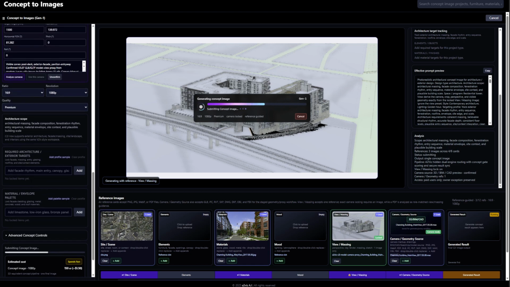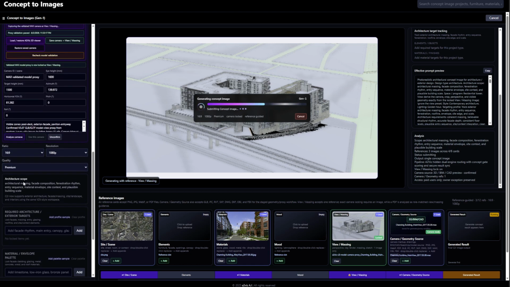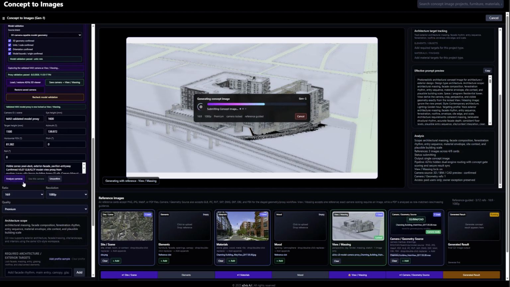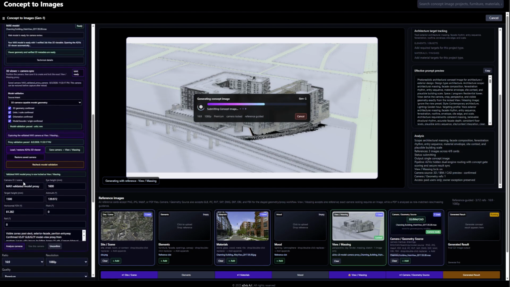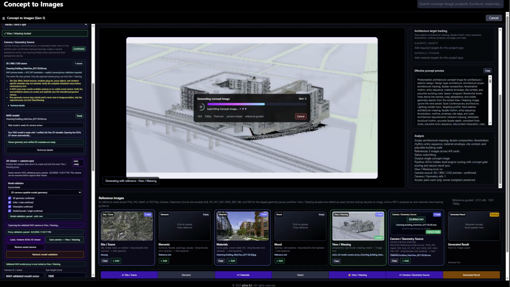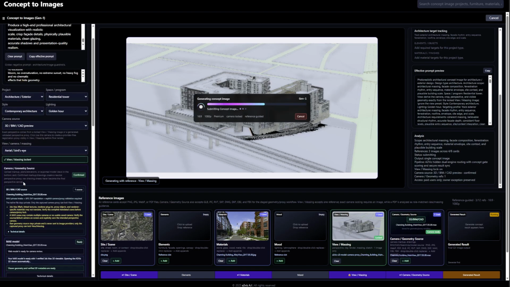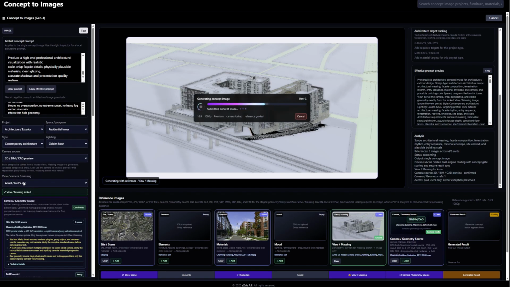The first acceptance test is the camera. The generated image should retain the same target, direction, aerial height, perspective, crop, focal relationship, and visible building order, with no recentering, rotation, zoom, or alternate viewpoint.